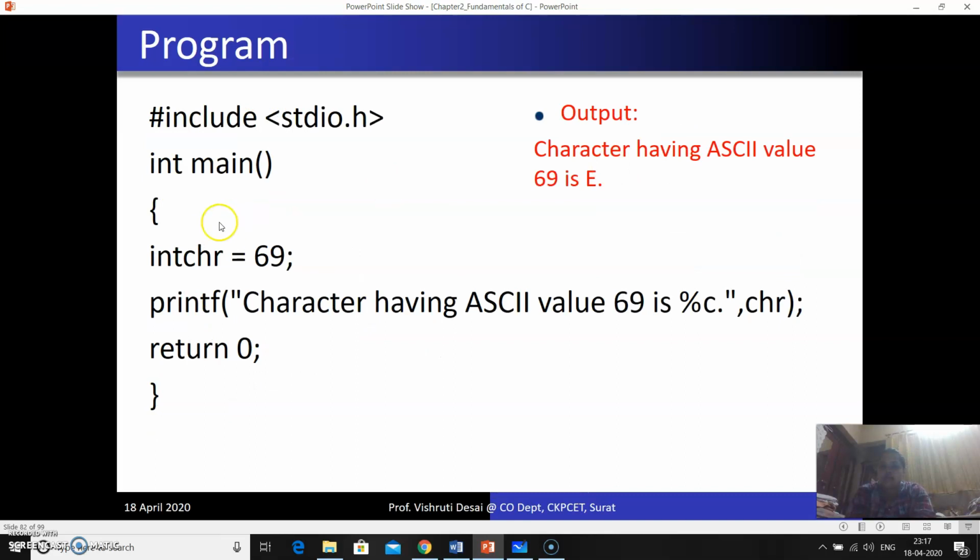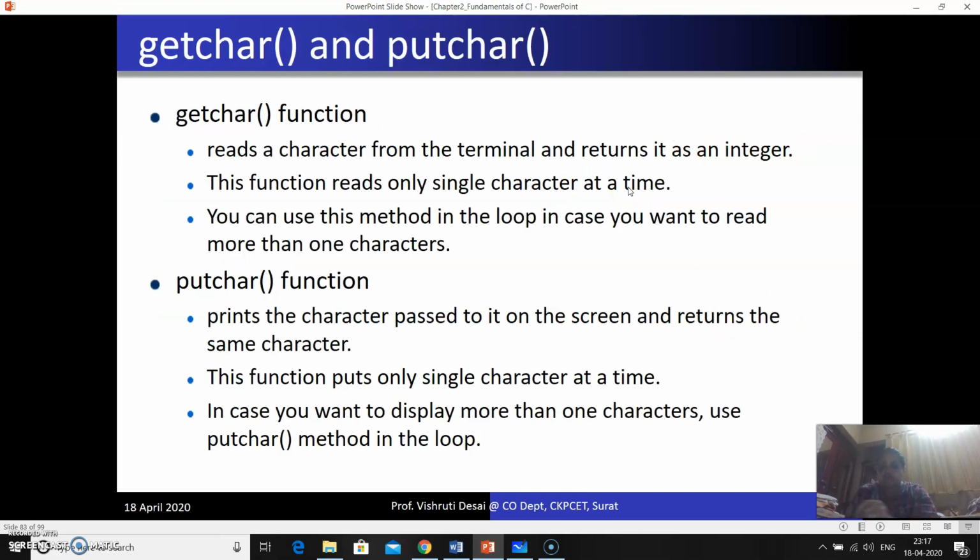In the same way, here you have an integer variable declared as an integer, with value 69. If I try to print it with %c, it will look in the ASCII character set of symbols and print that value. Whatever character corresponds to 69 is going to be printed over here. So 69 is E, so it prints E.